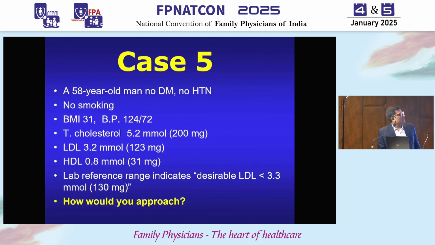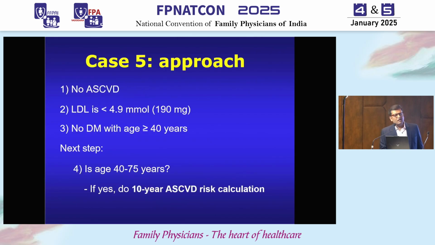Case 5. 58-year-old non-diabetic, non-hypertensive, non-smoker, and the LDL level is 123. How would you approach? So again we ask the 4 questions. Is there ASCVD? No. Is the LDL more than 190? No. Is he diabetic and age more than 40? No. So the age is between 40 and 45.